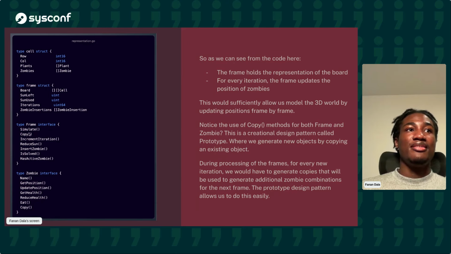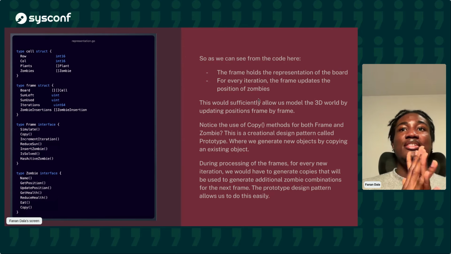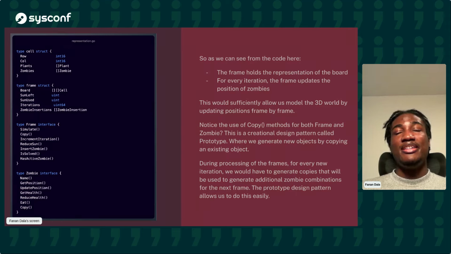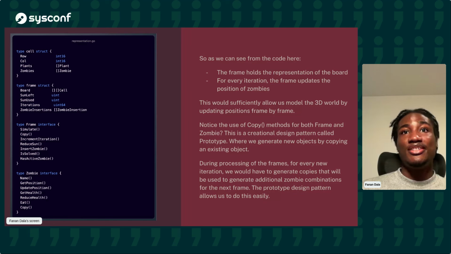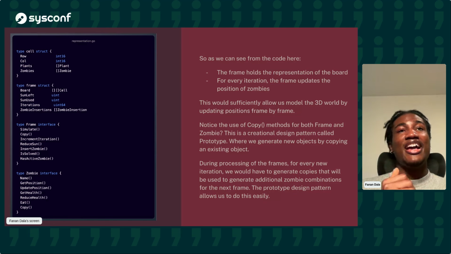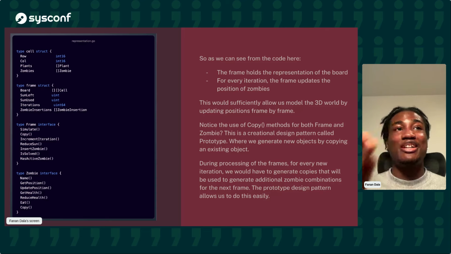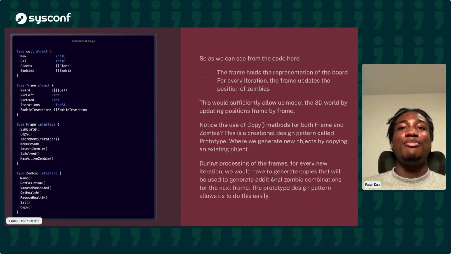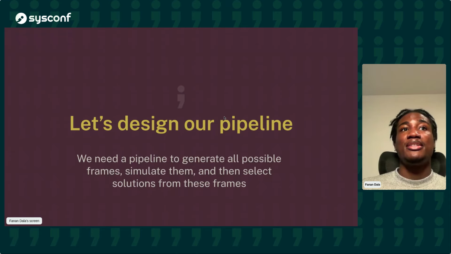Great. Now, if you look at the interfaces for frame and zombie, you'll notice that we have copy methods on them, right? And this is a creational design pattern known as the prototype design pattern. In the prototype design pattern, what you simply do is create new objects by cloning an existing object and then modifying it. You do this where creating a new object is really expensive, or there's just a lot of recreation going on, like we do here. And so this is why we are leveraging the prototype design pattern.